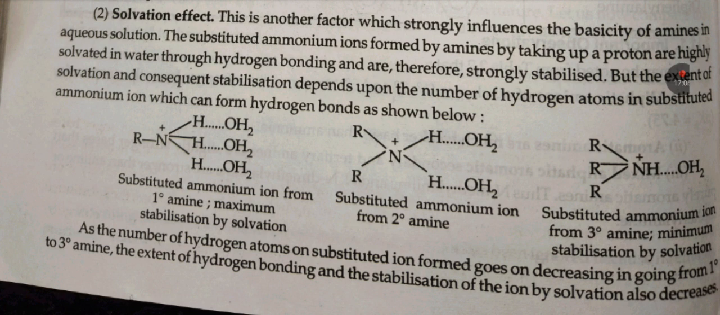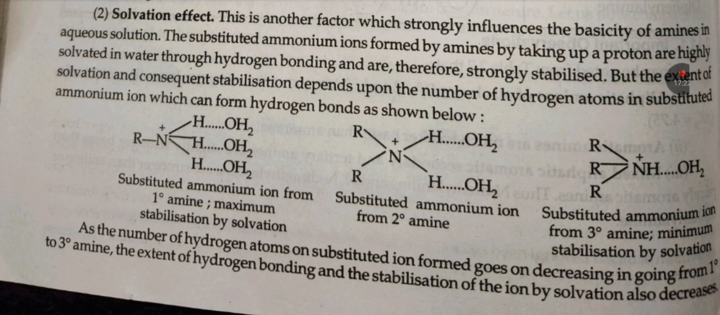As the number of hydrogen atoms on the substituted ammonium ion formed decreases in going from primary to tertiary amine, the extent of hydrogen bonding and stabilization of the ion by solvation also decreases.